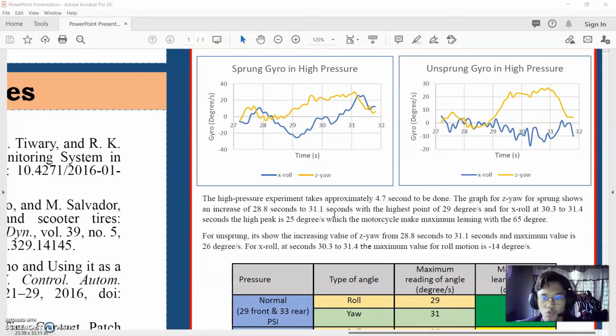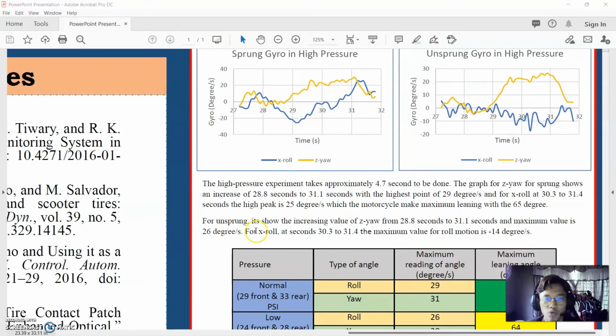So for the high pressure experiment, it takes 4.7 seconds to be done. The graph for Z yaw for sprung shows an increase from 28.8 seconds to 31.1 seconds, with the highest point of 29 degrees per second. For X roll at 30.3 and 31.4 seconds, the high peak is 25 degrees per second, which means the motorcycle made the maximum leaning with 65 degrees, which is at this and at this state.